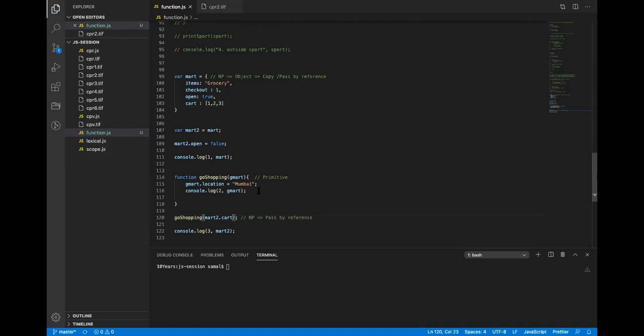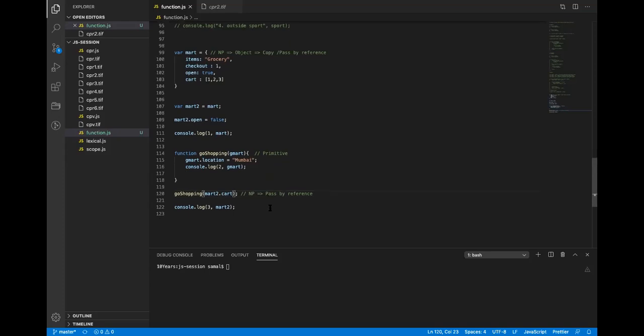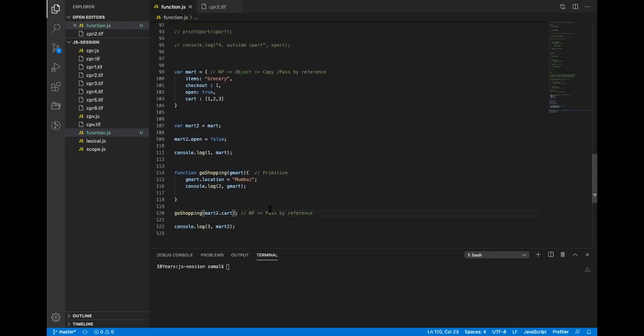Okay. Now tell me, cart is primitive or non-primitive? Non-primitive. So here it received a non-primitive.